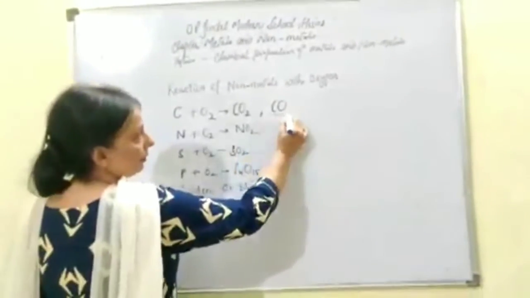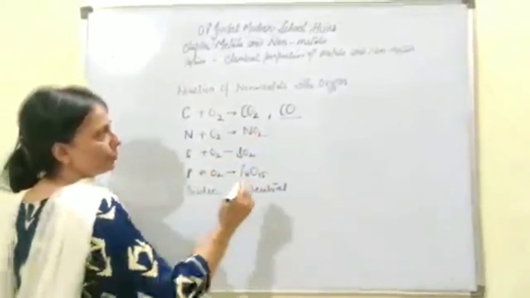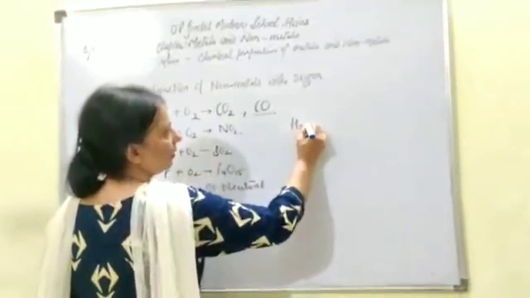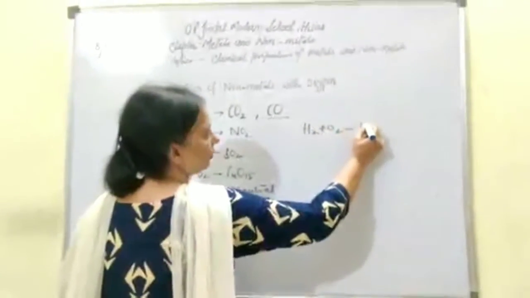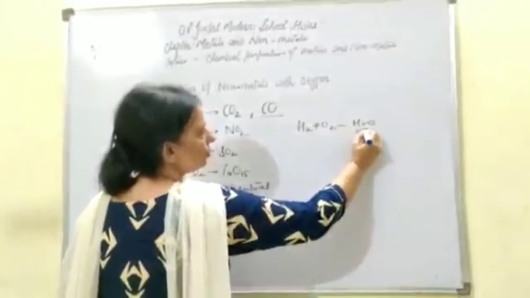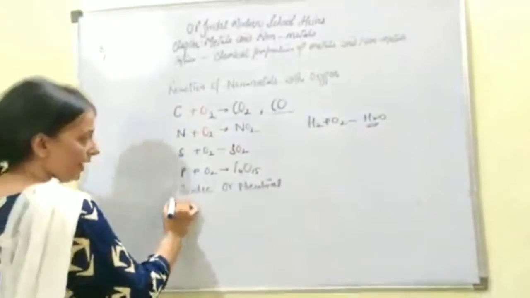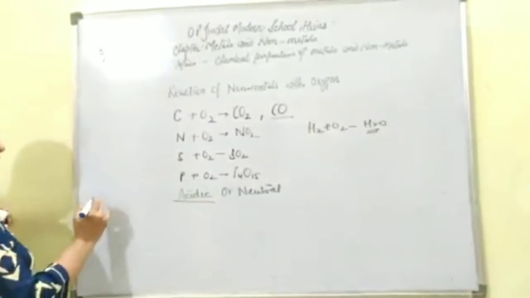Here carbon monoxide is one example which is a neutral oxide. You can take another example where hydrogen reacts with oxygen and forms water. This is also a neutral oxide. Let's talk about the acidic nature of these non-metals.